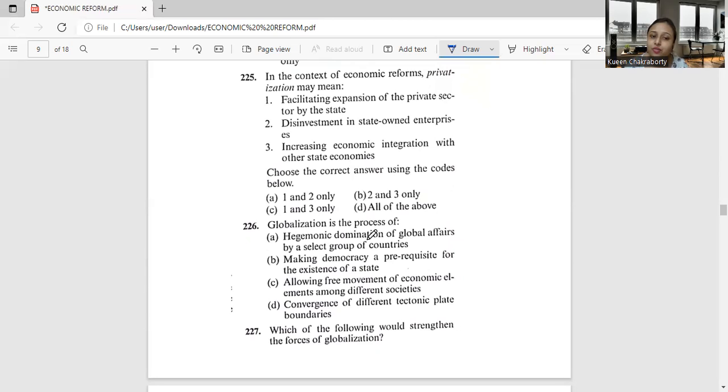We may cite a few examples from India. Let's take the example of de-licensing and deregulation of the industries, even cuts in subsidies, permission to foreign investment, etc. So going by this, option number A is the correct answer. That is 1 and 2 only. Okay.